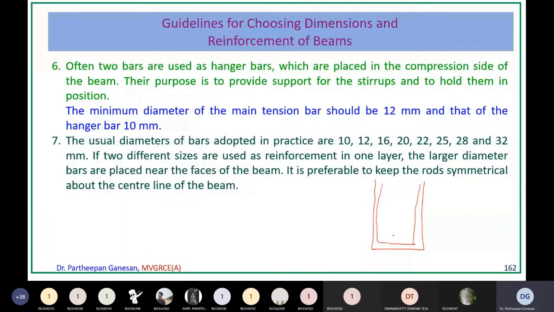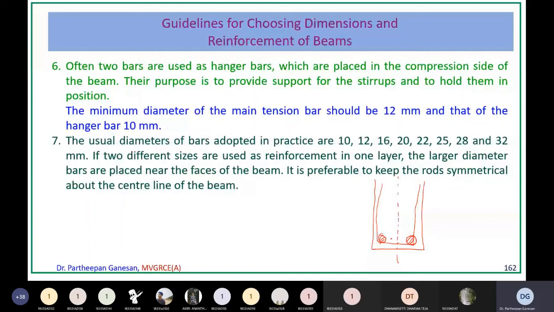Let us say here you provided one reinforcement, here provided one reinforcement. Let us say this is the symmetrical axis. When you provide the reinforcement, your reinforcement should be symmetrical with respect to the symmetrical axis.